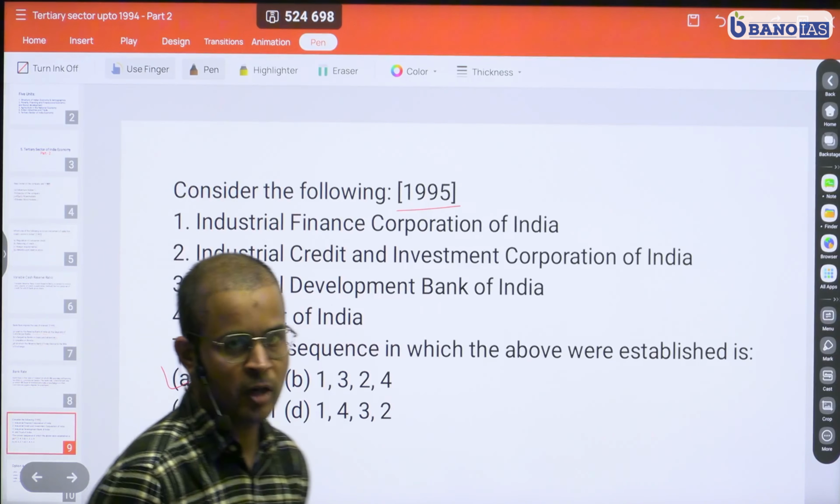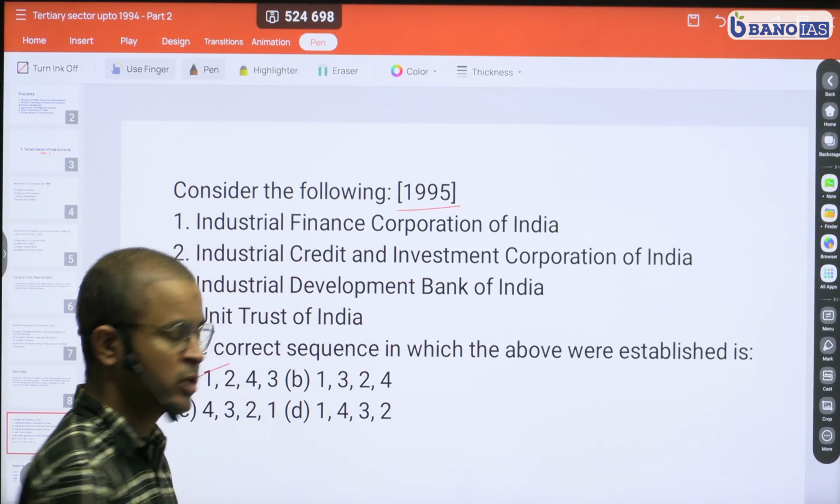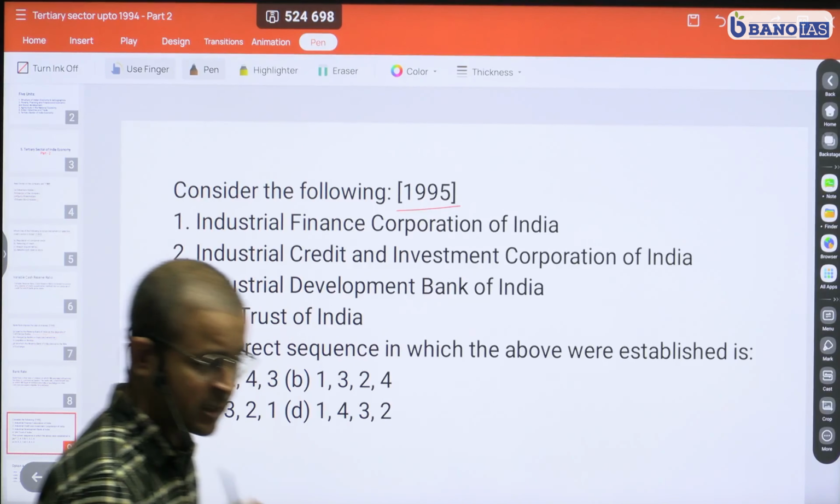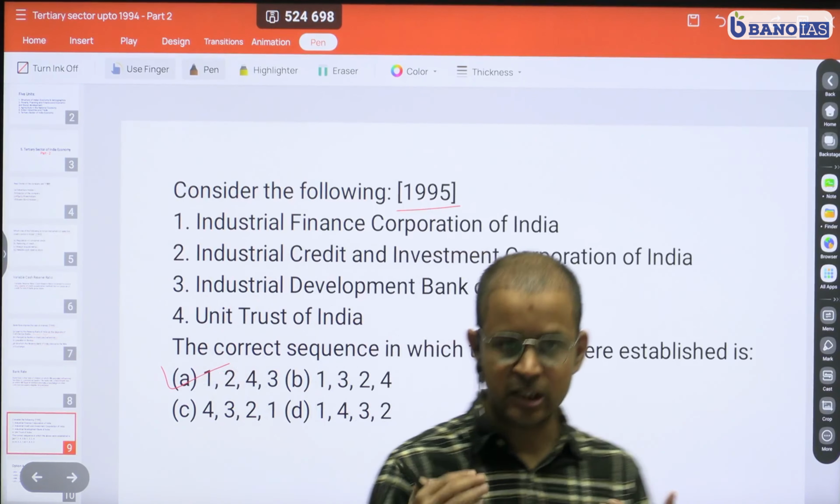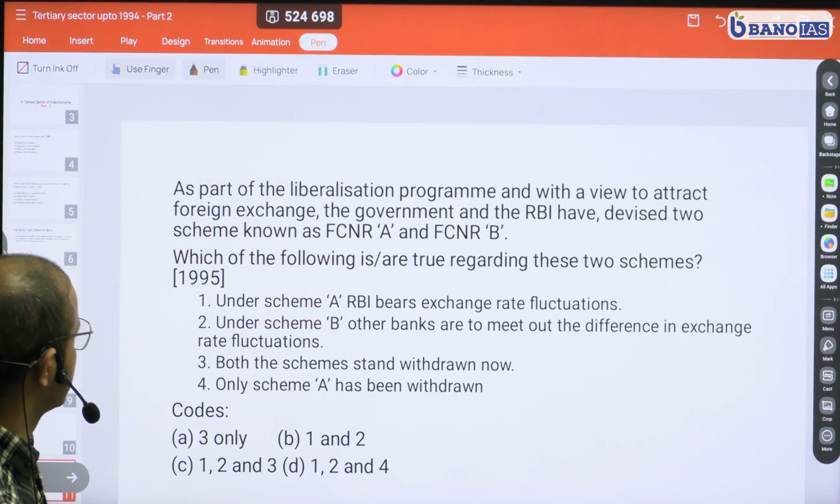However, I wouldn't stress that you need to know this, because I do not expect this kind of question anymore. However, if a certain institution has been set up in recent years, that you can read, but not about these institutions. Let's read another question.